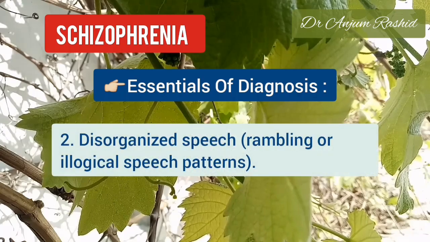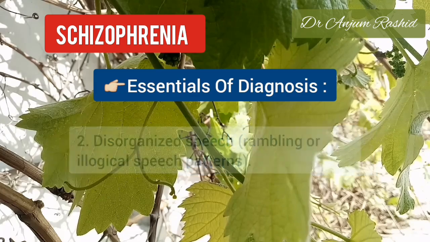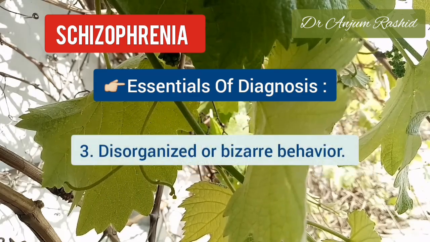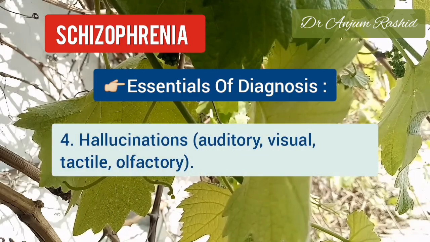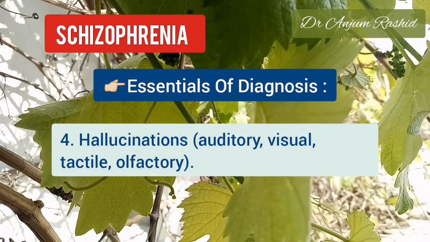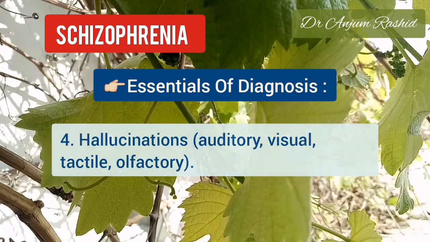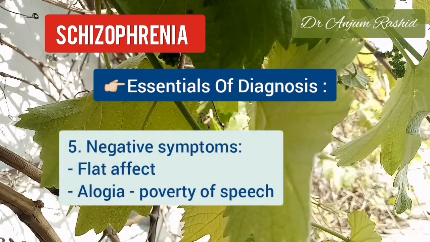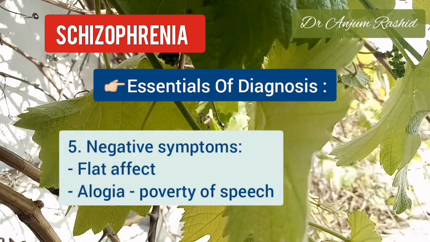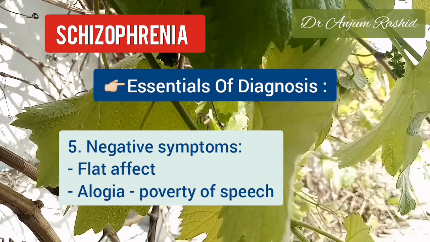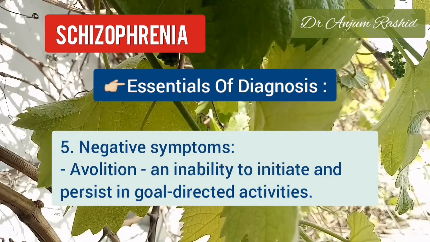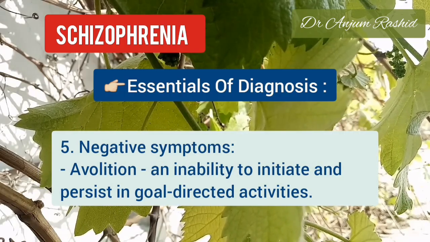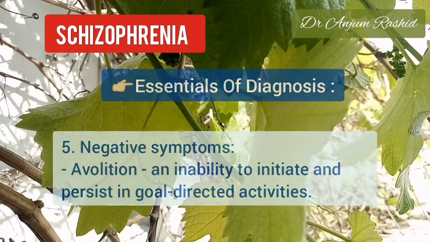Number 2, disorganized speech, which is rambling or illogical speech pattern. Number 3, disorganized or bizarre behavior. Number 4, hallucination, which may be auditory, visual, tactile, or olfactory. And number 5, negative symptoms, that is flat affect, alogia, that is poverty of speech, and avolition, that is an inability to initiate and persist in goal-directed activities.